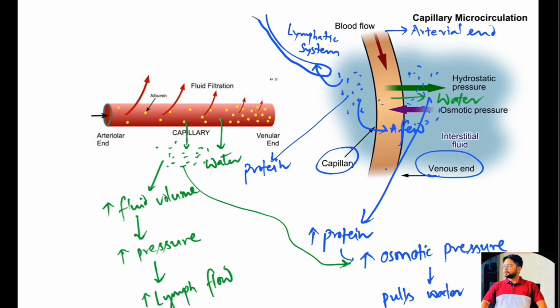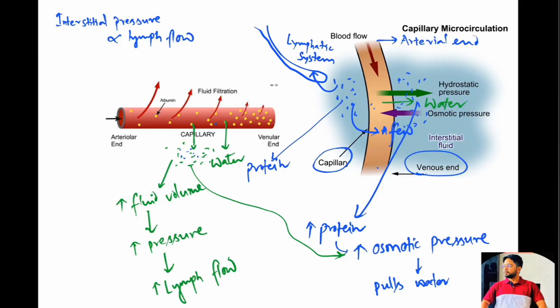As the rate of the lymph flow is directly proportional to the fluid pressure in the interstitium, when there is increased interstitial fluid pressure, that increases the rate of lymph flow. So the excess interstitial fluid and the excess protein that has accumulated in the interstitium is carried away from the interstitium into the blood vessels.